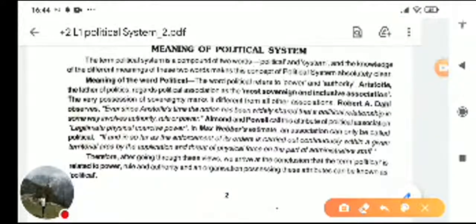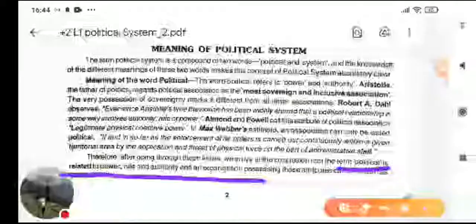Almond and Powell talk about political association as having legitimate physical coercive power. So we can conclude that political is related to power and authority, and the organization can be known as political.